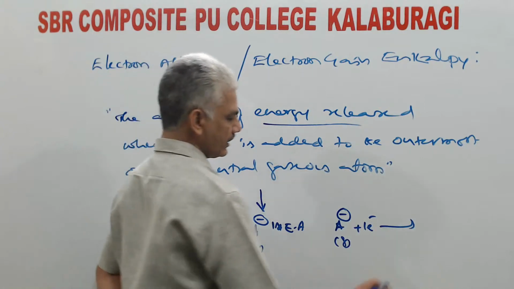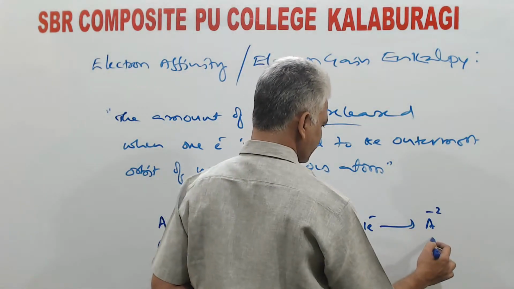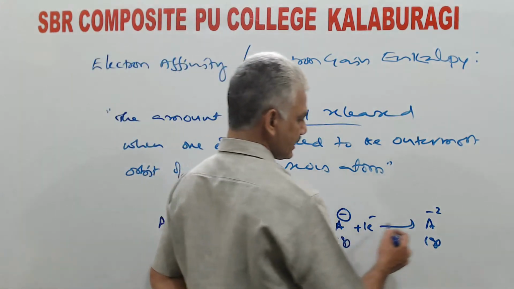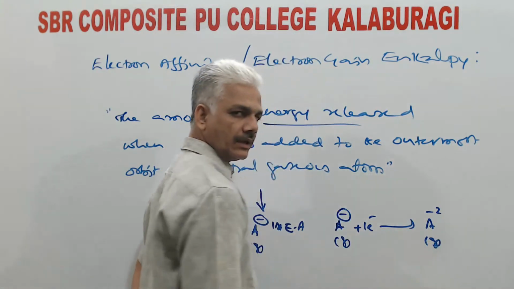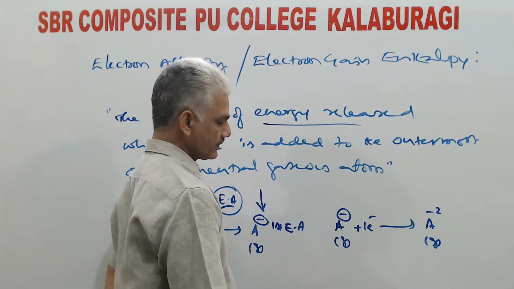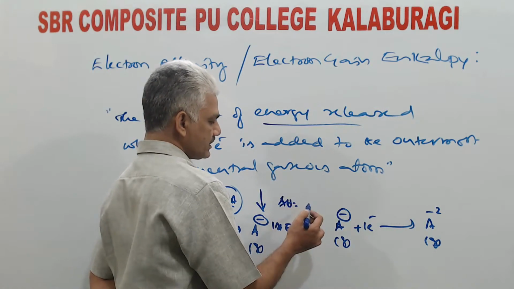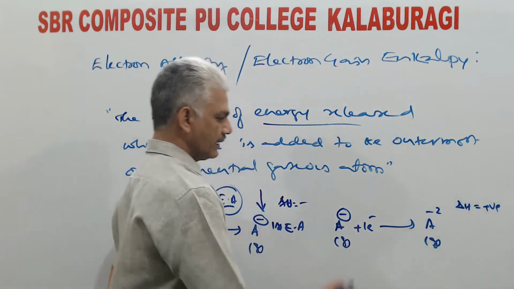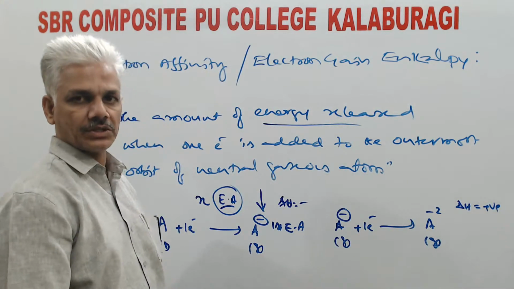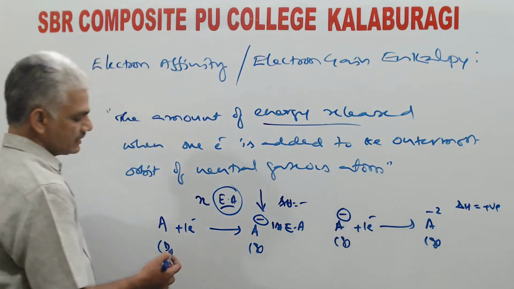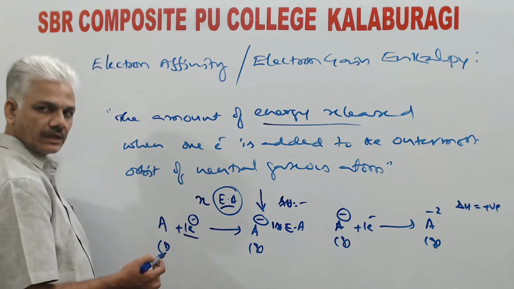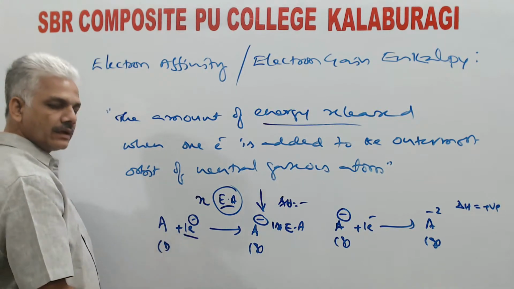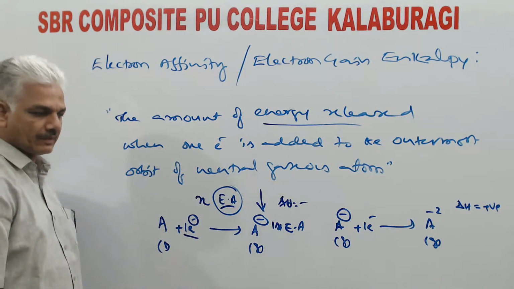Now, assume that to the resultant uninegatively charged ion in gaseous state, we are trying to add one more electron. Then it should become A minus 2, a dinegative anion. But in this conversion process, energy will not be released, but energy will be absorbed. So here, if energy change is negative, here energy change will become positive, indicating this process is endothermic in nature. Reason is, in the first case, we are adding a negatively charged electron to a neutral gaseous atom. So here repulsive forces will be at their minimum level.